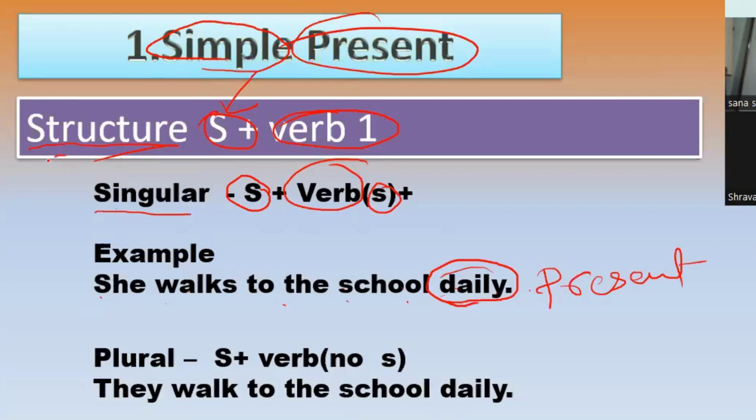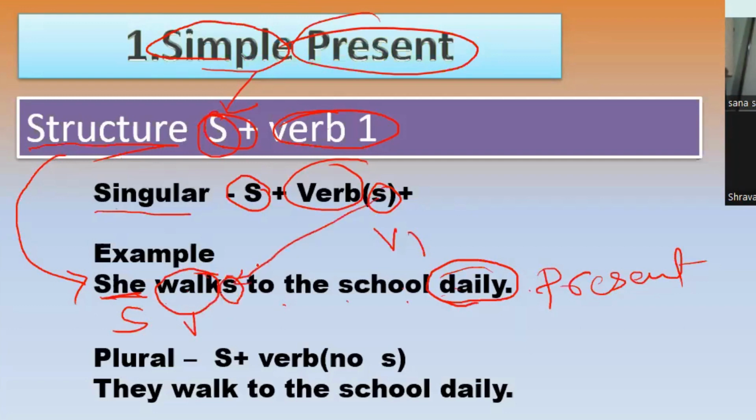Let us see whether it is following the structure or not. What is the subject here? She. Yes, she is the subject here, and verb, first form of verb. V1 we have to use. So walk is the first form of verb, and followed by s. For singular sentences, we have to follow this structure: subject plus verb plus s. She walks to the school daily.